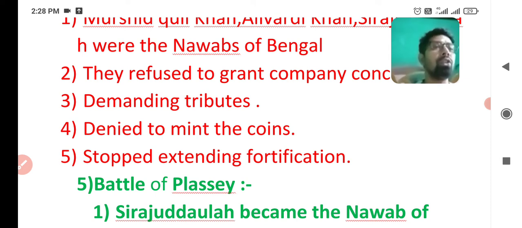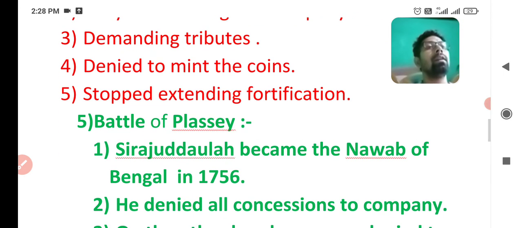I hope you have got these points, all these points. Now when these conflicts became harder day by day, it resulted in the Battle of Plassey, the major battle of Indian history, the Battle of Plassey.